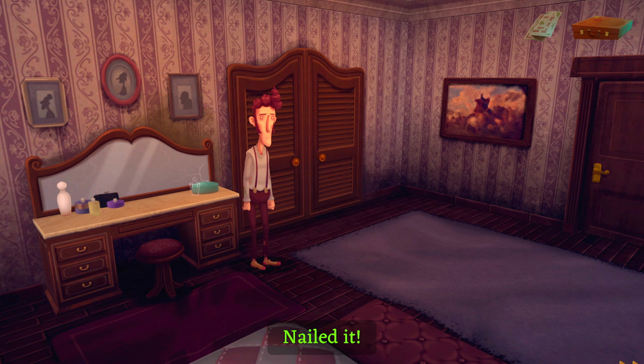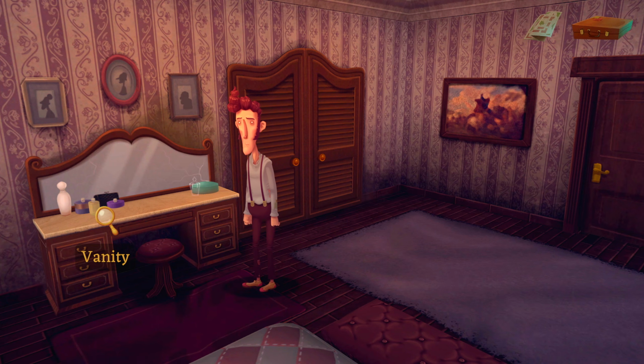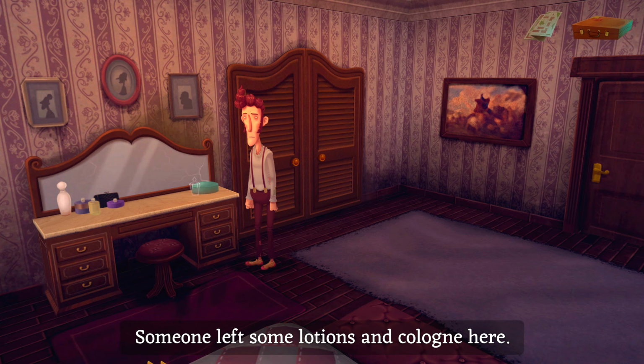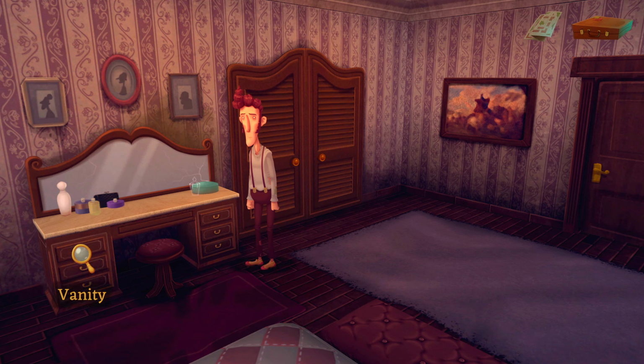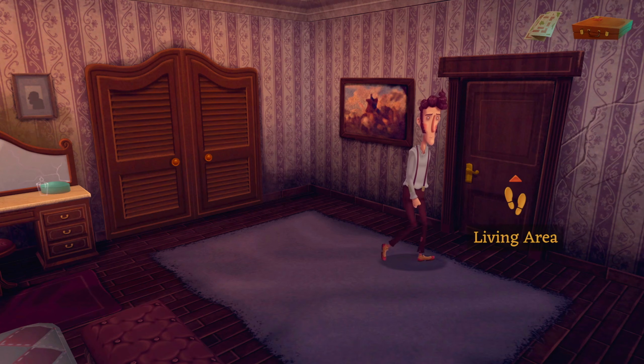Nailed it. Yeah, it sounds like it. Okay, so it sounds like he's in there recovering. Now we can actually have a proper look around. Someone left some lotions and cologne here. Okay, seems like that's it. Right, can we get out of here?